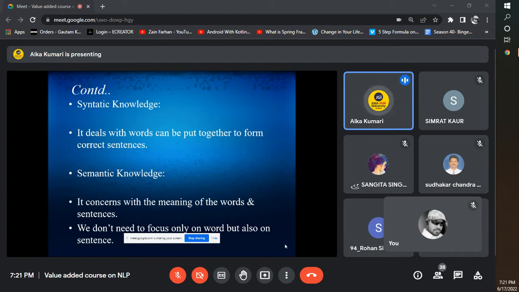Okay, suppose I'm giving one example: bank. I'm just mentioning one word. So what do you understand about this concept, bank? There are two kinds of possibility. Bank could be a river bank, and the place where you do money transactions, we can also call it a bank, right?